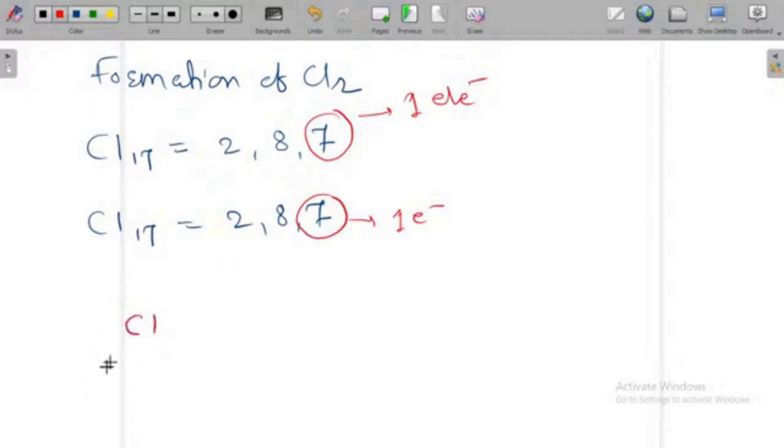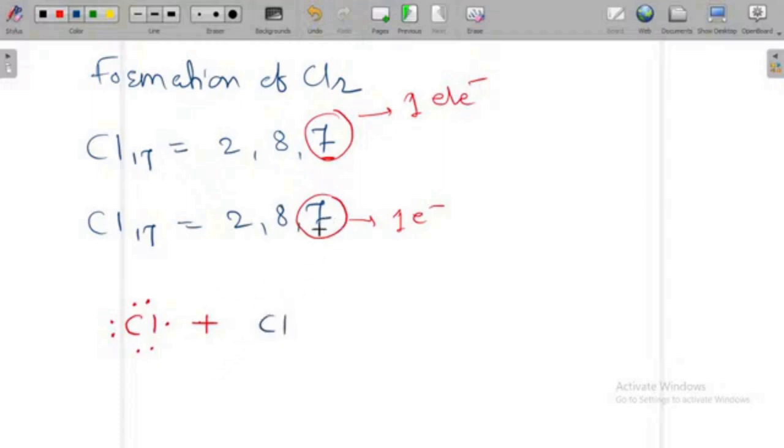So how many electrons are there in the last orbit? 7 electrons. How to write the 7 electrons? This is 1 electron here, 2, 3, 4, 5, 6, 7. I have written 7 electrons here for this one chlorine atom. Okay. And for another chlorine atom, I am writing this in a different color for your understanding. So this is the other chlorine atom.